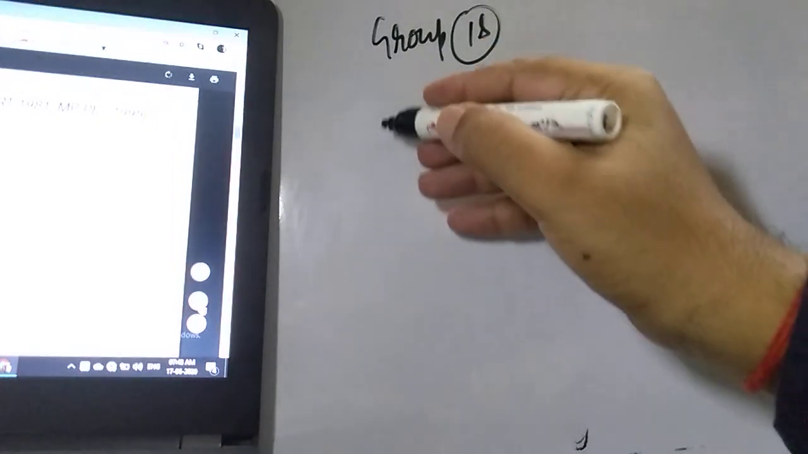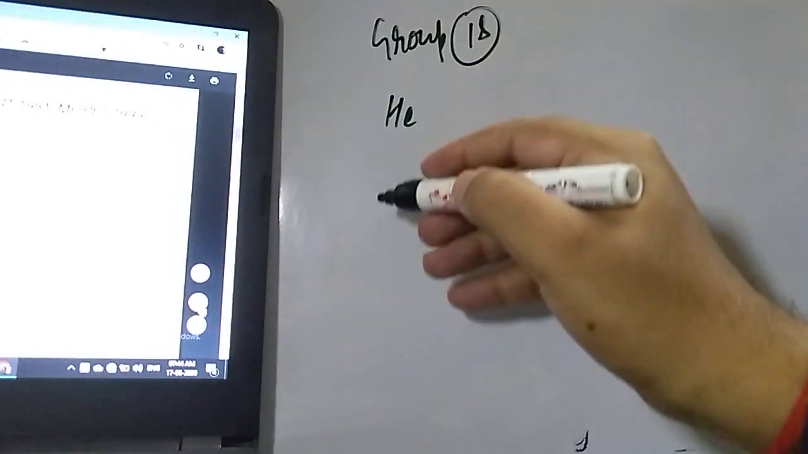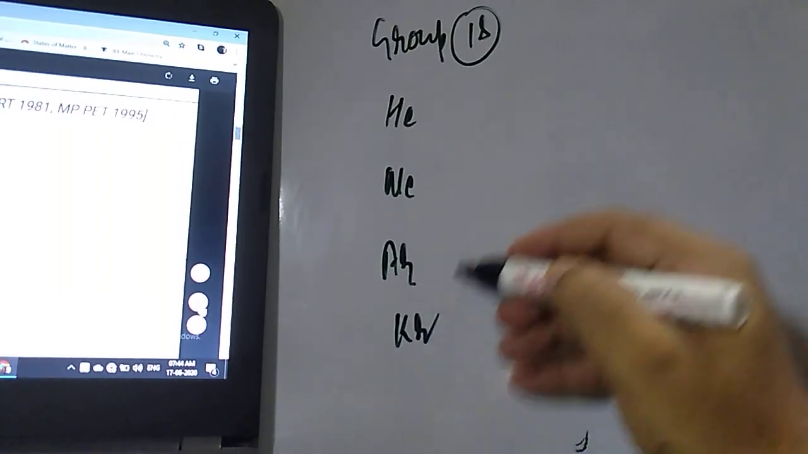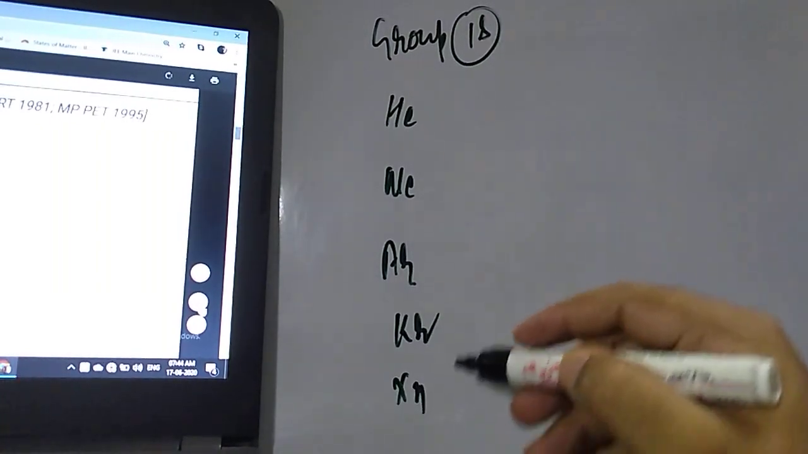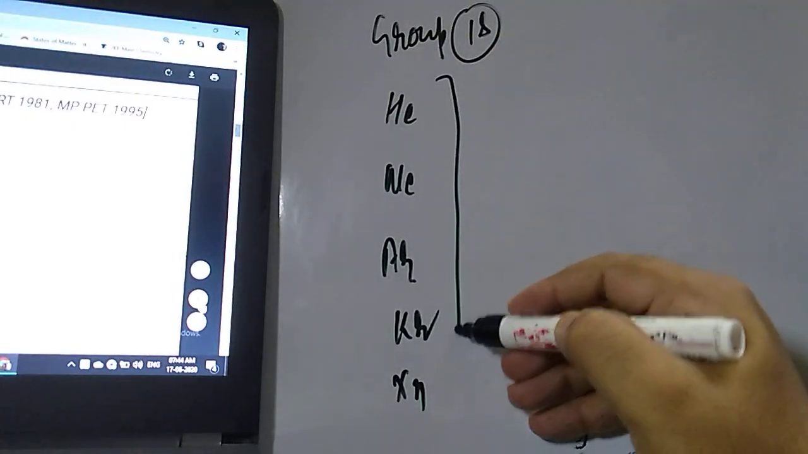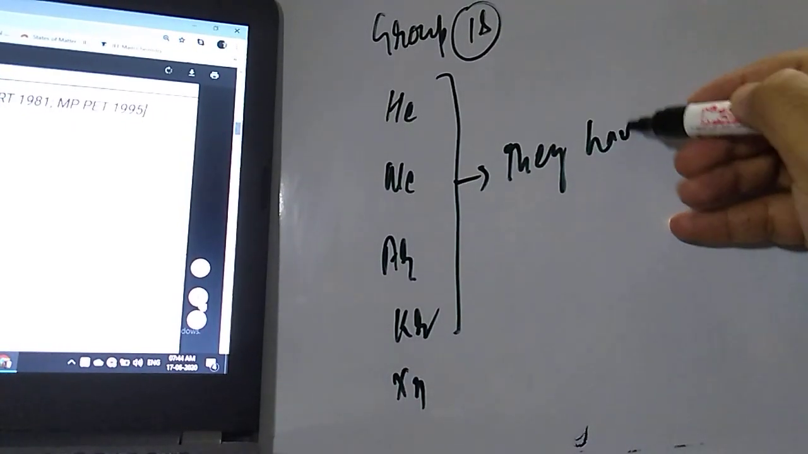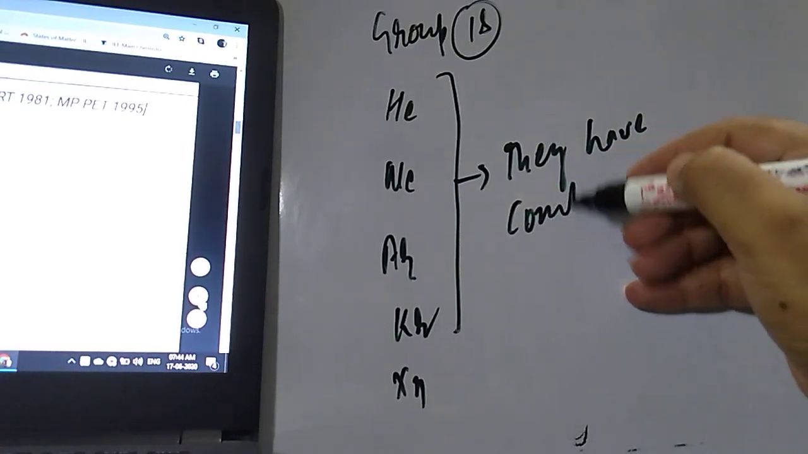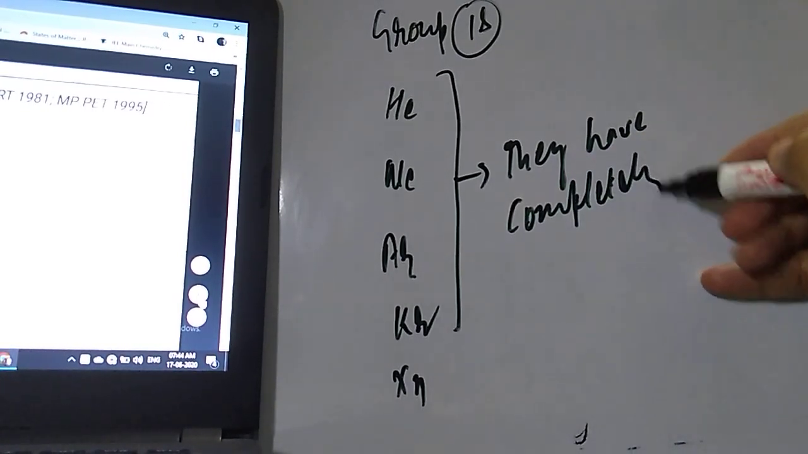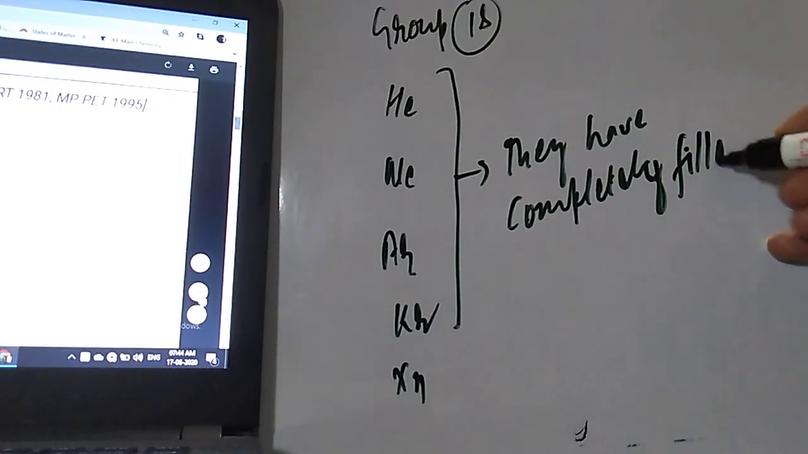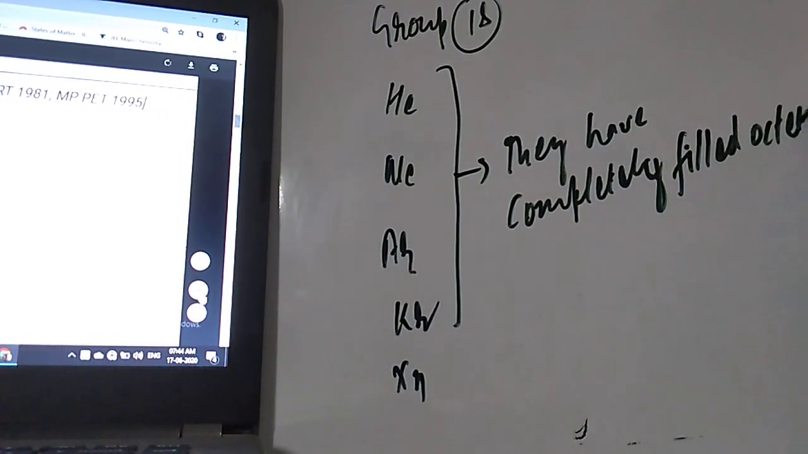So in group number 18, what elements are there, student? Helium is there, neon is there, argon is there, krypton is there, and xenon is also there. What do they have? They have a completely filled octet.